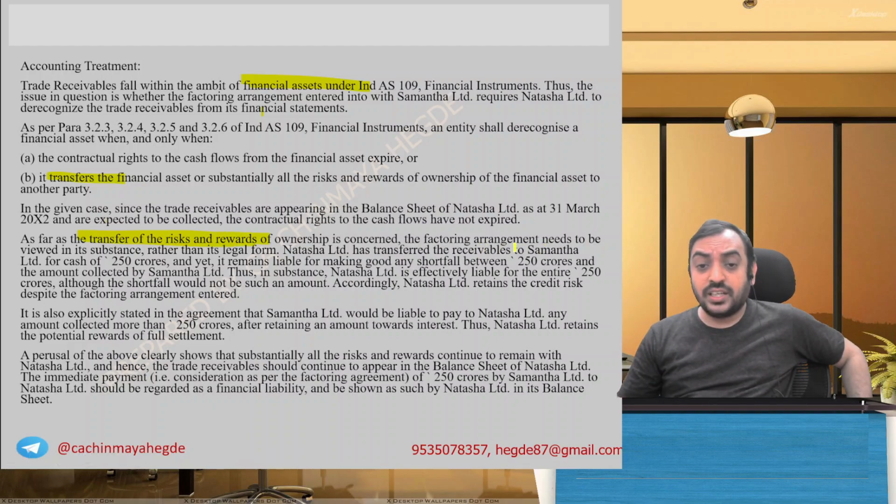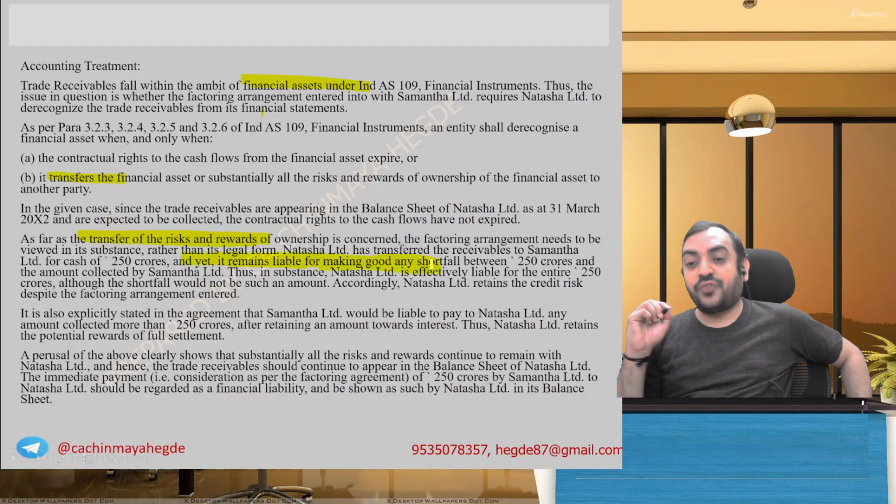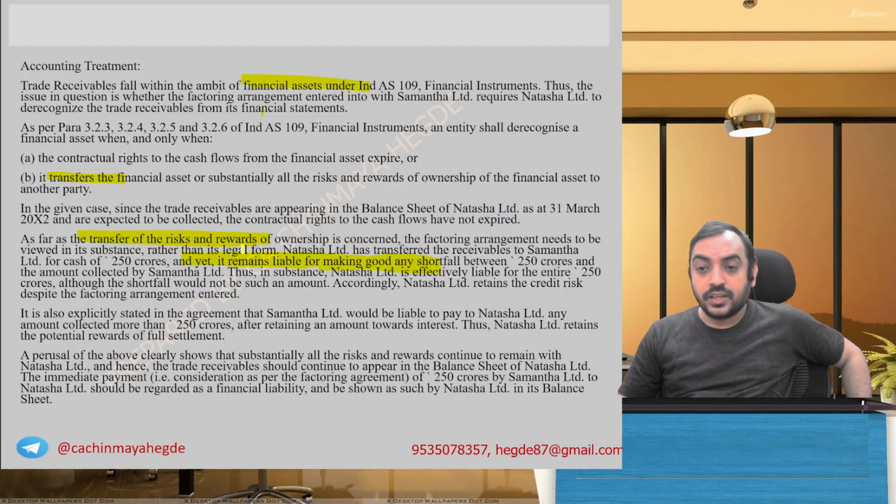Factoring arrangements need to be viewed in substance rather than legal form. The company transfers the receivables, yet it remains liable for making good any shortfall. And thus National Limited is liable for the entire 250 crores, although the shortfall would not be such an amount. Accordingly, it retains the credit risk.